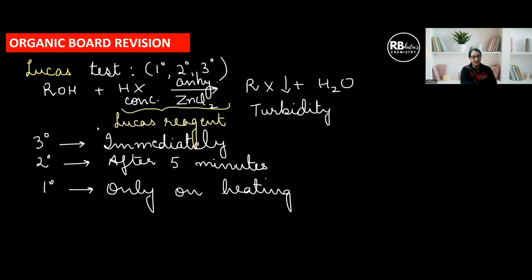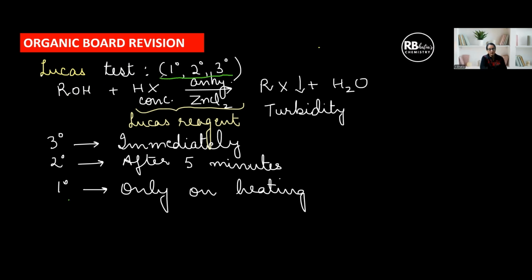Then next is the Lucas test. This is used for distinguishing primary, secondary and tertiary alcohols, ROH plus HX. Remember, concentrated HCl. This can be asked in multiple choice questions also. We use concentrated HCl with anhydrous zinc chloride. This combination is called Lucas reagent, and the product is alkyl halide and water. Since alkyl halides are insoluble or sparingly soluble in water, they show turbidity, whereas the original alcohol solution is a water soluble solution.